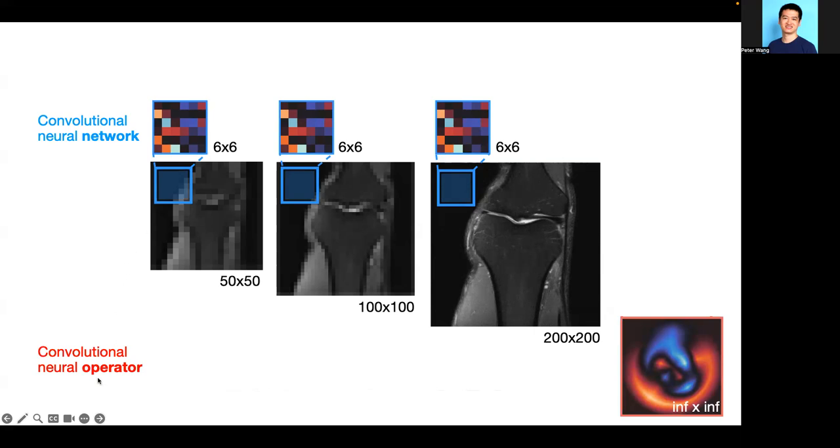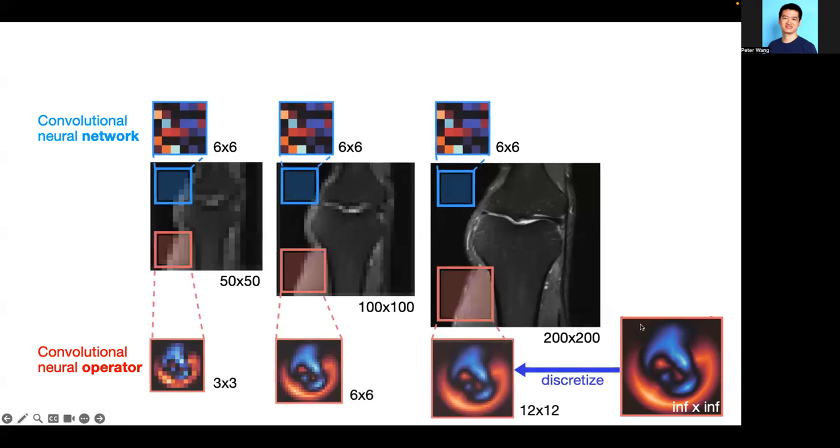The proposed convolutional neural operator, on the other hand, learns a convolutional kernel with infinite resolution. Based on the input feature size, it can discretize to different resolutions. For example, 12 by 12 for 200 by 200 input, 6 by 6 for 100 by 100 input. This convolutional neural operator operates in the continuous function space with infinite resolution, and then the kernel can seamlessly rescale to different resolutions based on the input resolution for consistent receptive field and avoids artifacts for reconstruction.